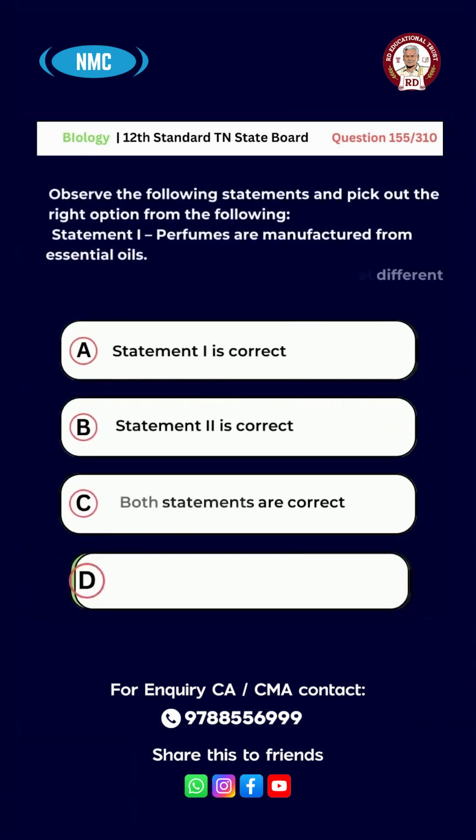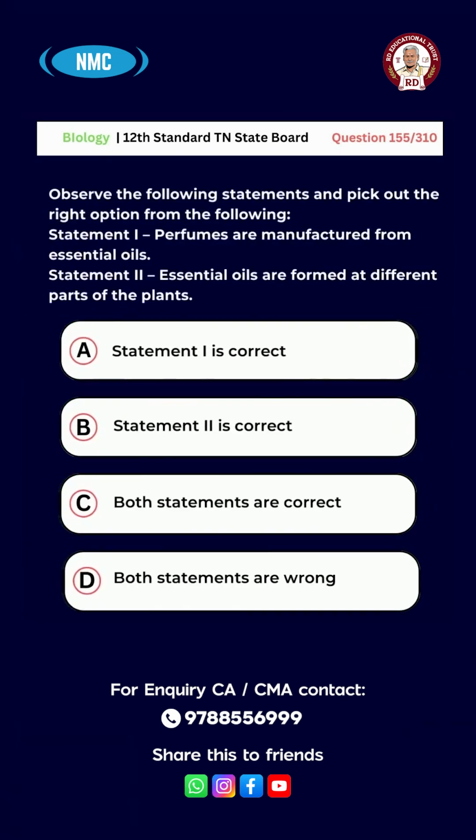Question number 155. Observe the following statements and pick out the right option. Statement 1: Perfumes are manufactured from essential oils. Statement 2: Essential oils are formed in different parts of the plant. A. Statement 1 is correct. B. Statement 2 is correct. C. Both statements are correct. D. Both statements are wrong. And the right answer for this question is option C. Both statements are correct.